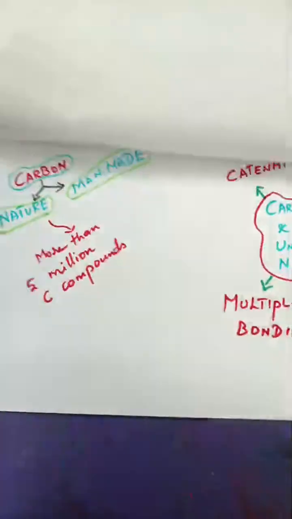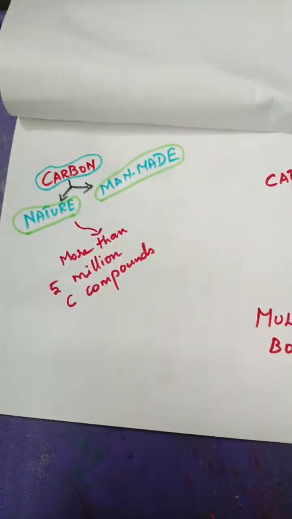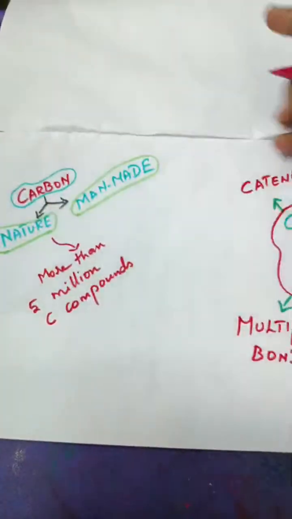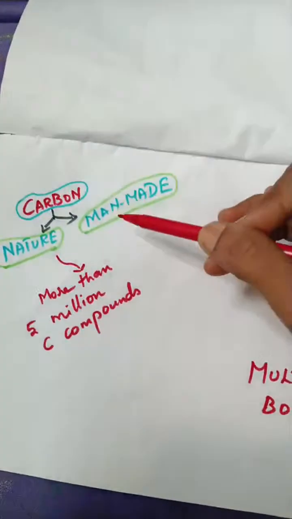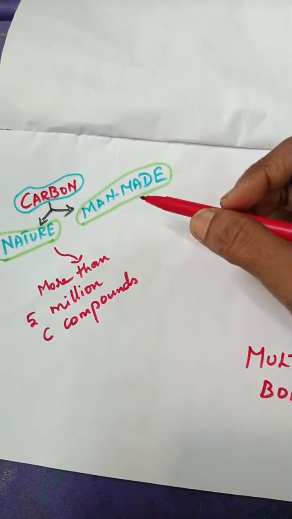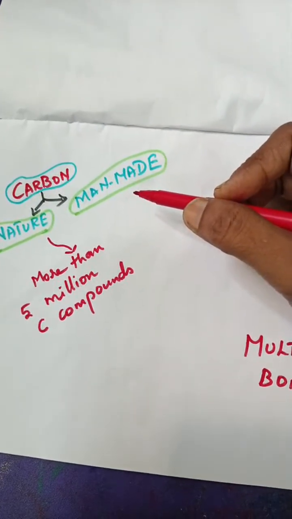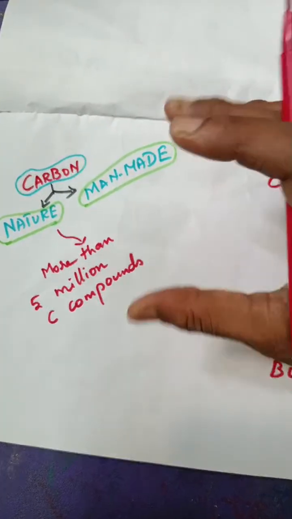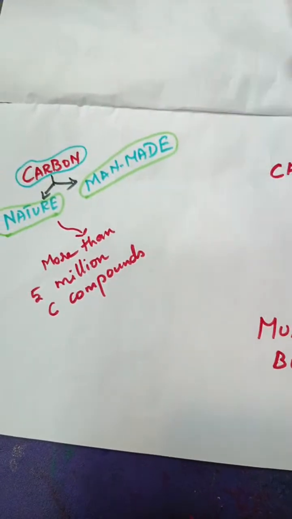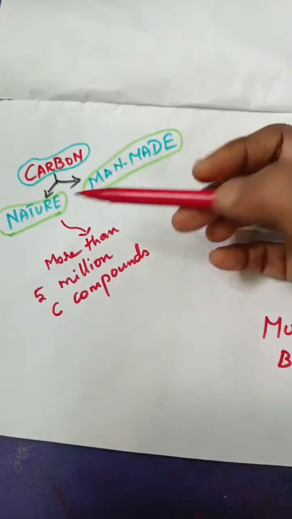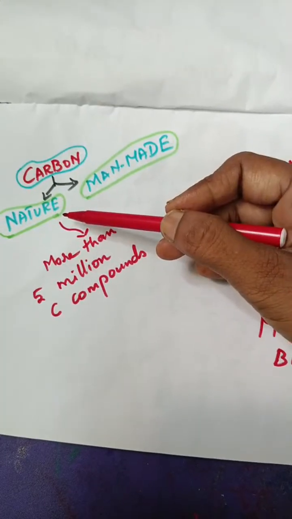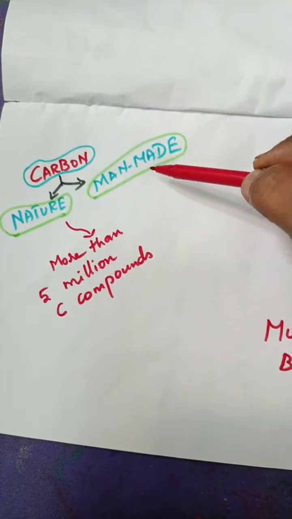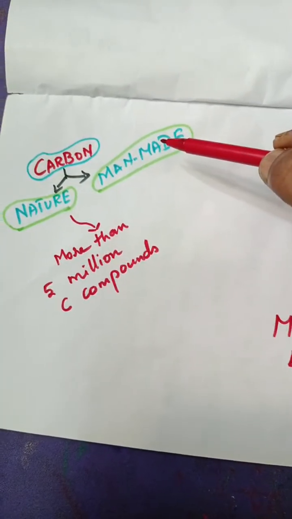Okay, now we are going to concentrate on carbon and its nature. I told you carbon is very essential in human life and also for various other living organisms to survive. In fact, this earth is made up of carbon material, we can say. There are natural ones and then there are man-made ones. Man also artificially synthesizes many carbon compounds, isn't it?